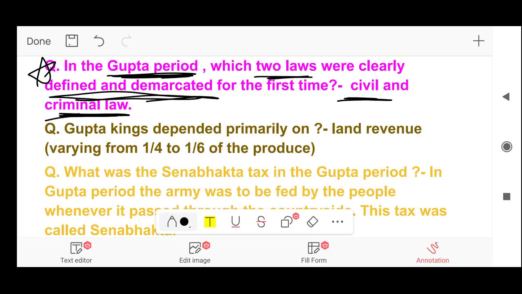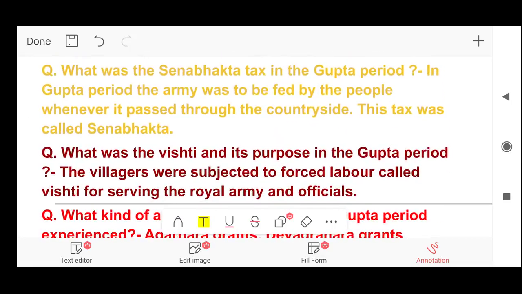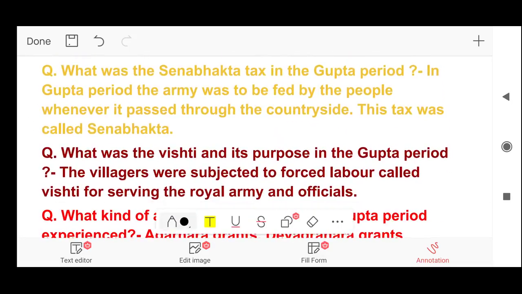Next question. Gupta kings depended primarily on land revenue, varying from 1/4 to 1/6 of the produce. Next question. What was the Sena Bhakta tax in the Gupta period? In Gupta period, the army was to be fed by the people whenever it passed through the countryside.